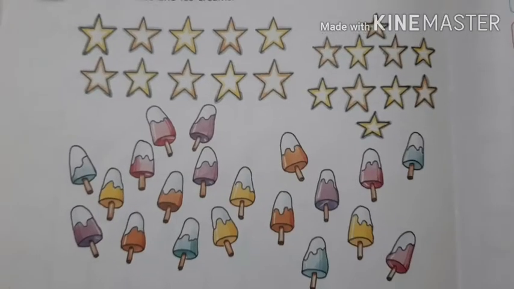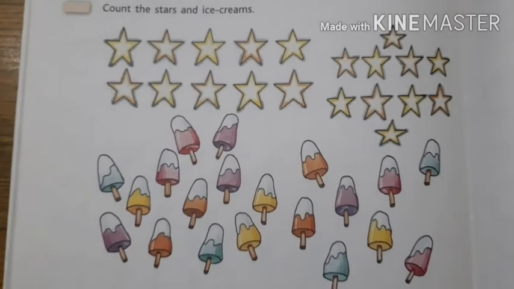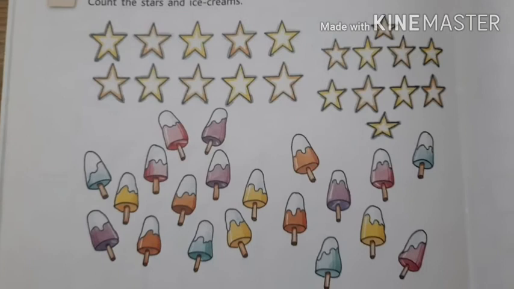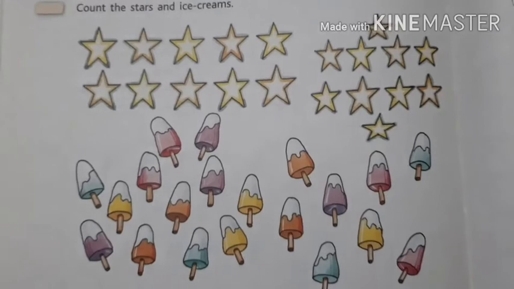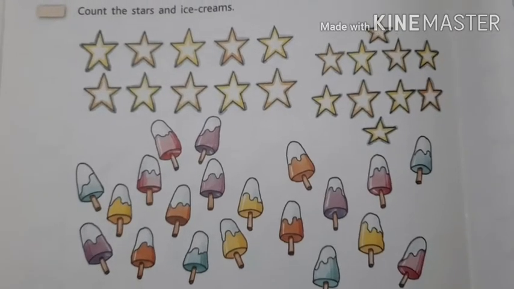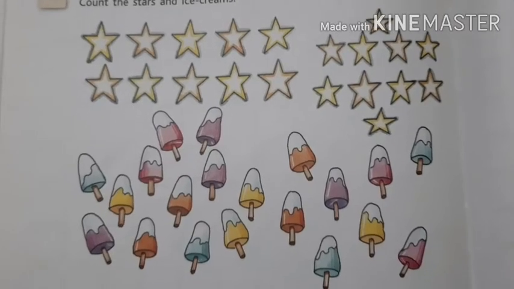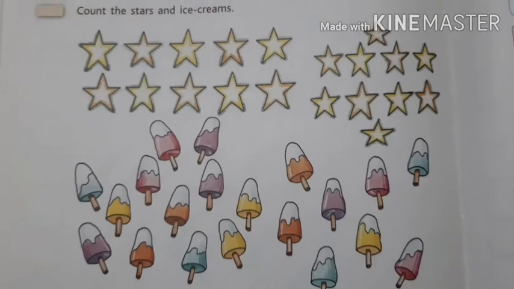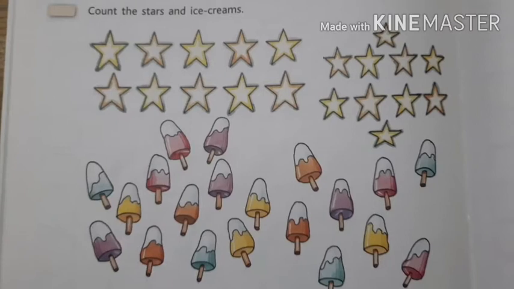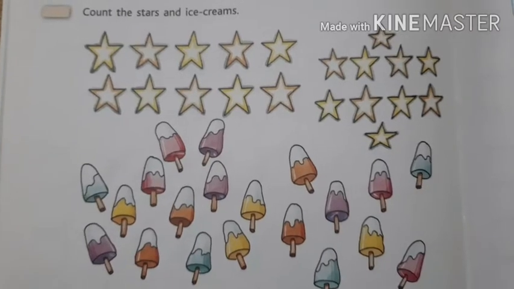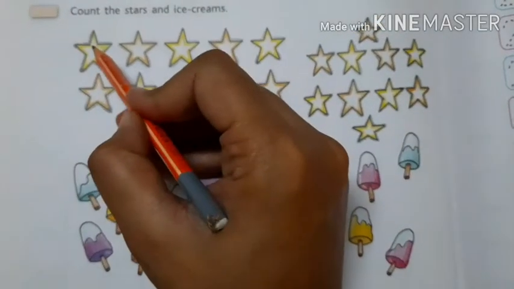So students, tell me what you see in this picture. You see stars and ice cream. You all love to eat ice cream? Yes, we all love to eat ice cream. So here you see stars and ice creams. First of all, count with me how many stars and ice creams you see.